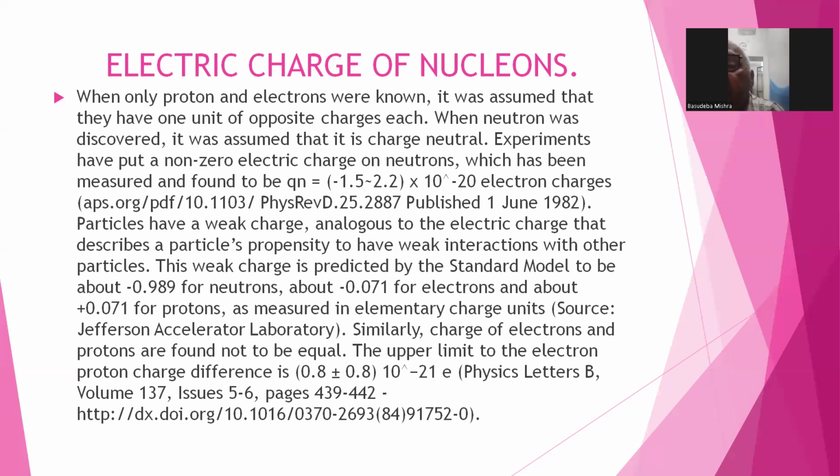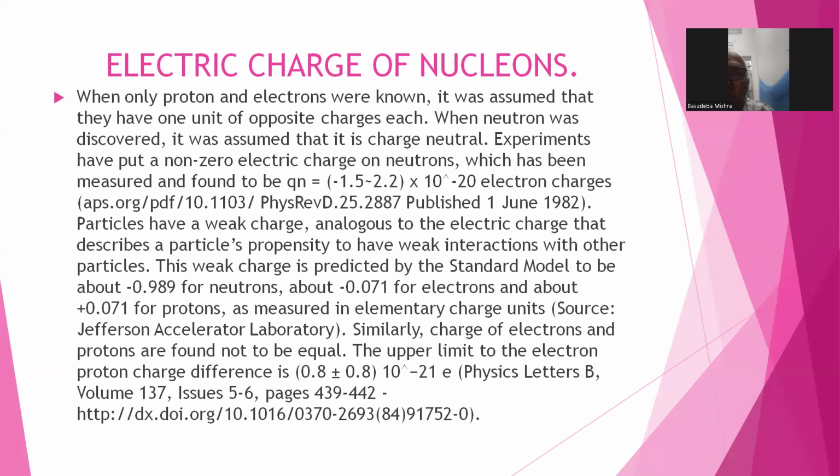Here, I have published a paper which is available on the net, Nuclear Physics in the Vedas. There I have given the detailed calculation. In modern science, when quarks were discovered, they found it is a fractional charge. So they thought it must be plus 2 by 3 and minus 1 by 3. But actually, theoretically, from the Vedas I have derived and shown that it is wrong by 3%.